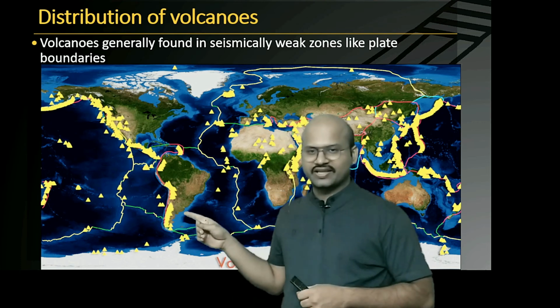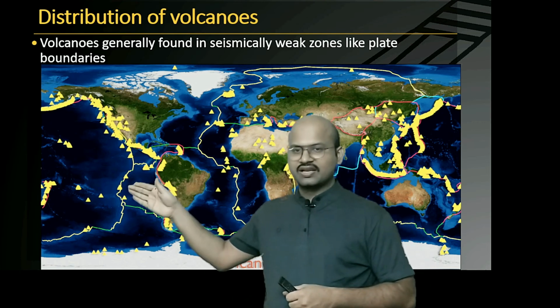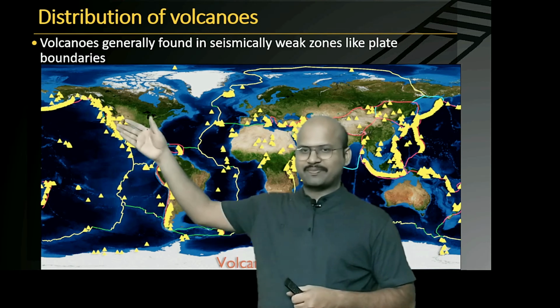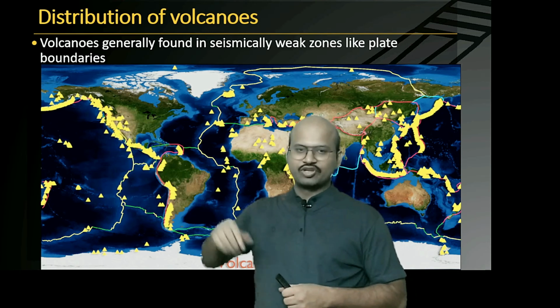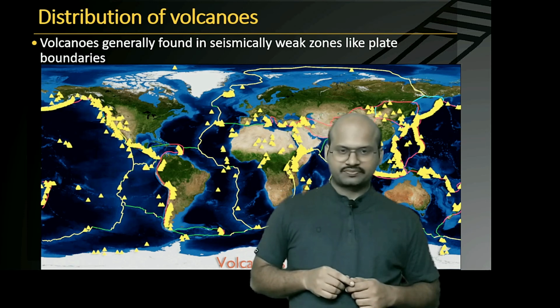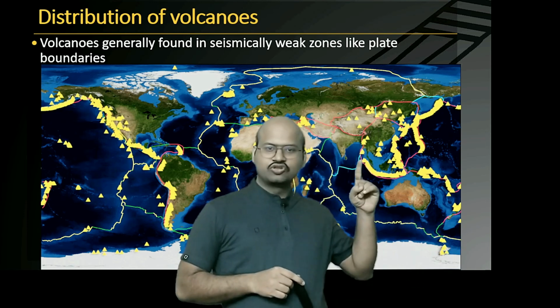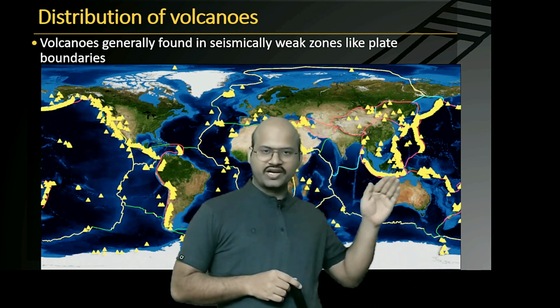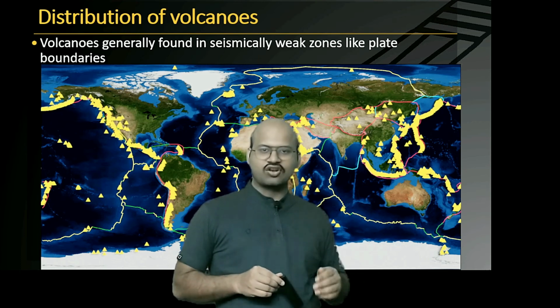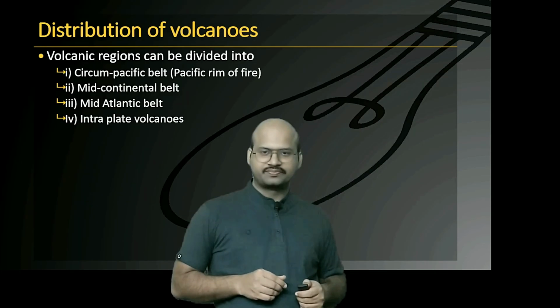You can see here that there is a trench formed here and the Nazca plate is going under the South American plate. A similar thing happens here, the Pacific plate is subducting here. So we can see that near the trenches we see a lot of volcanic activity. Over here we see the Sunda trench. The Indian plate is moving under the Eurasian plate. So we see that at these margins there is a large amount of volcanism.